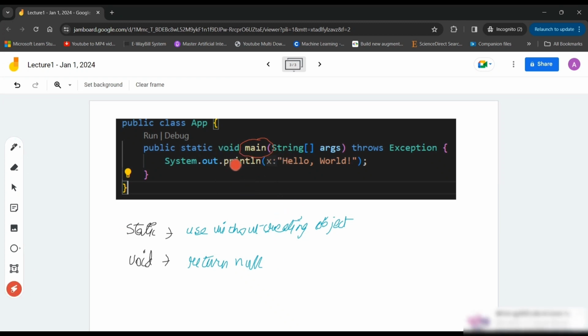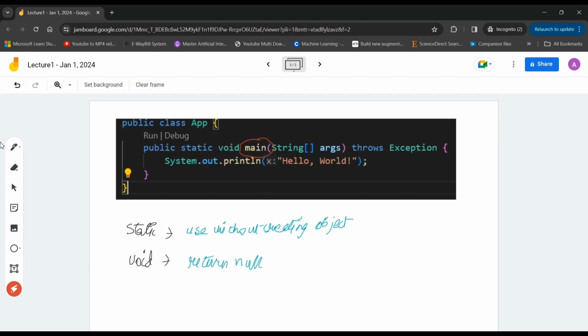Because a function or a program returns its value to its parent, but there is no parent here. This program is called by the Java virtual machine itself. If we try to return some value to the Java virtual machine, we can't do anything there, so it's useless to return any value from the main function. And if we accidentally return something and expect it to do something, it might give us a bug or an error. That's why we always use void.